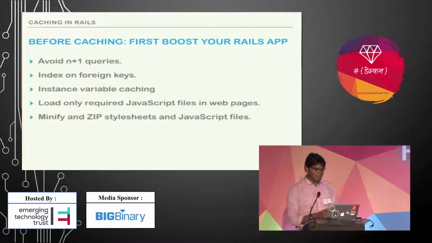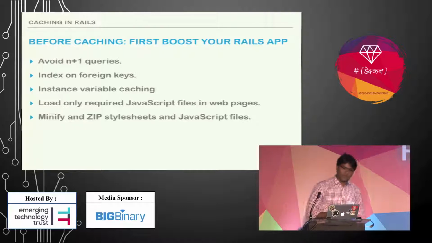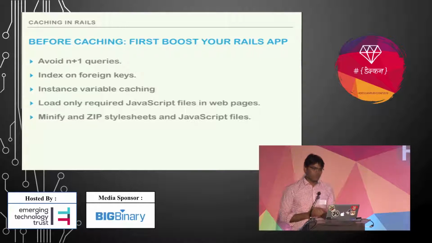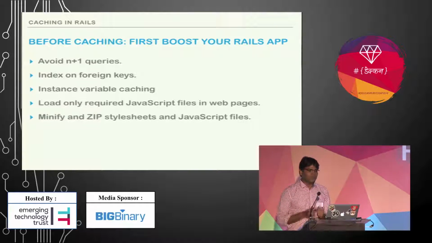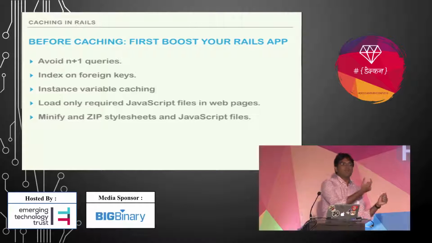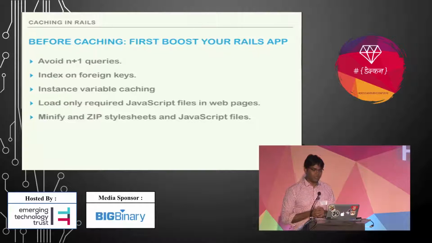Okay, so this is the process we need to take care of before adding caching. Use eager loading to avoid N+1 queries. Don't forget to add indexes on foreign keys. Use instance variable caching as much as possible, for example for the current user, where we use instance variable caching most of the time.